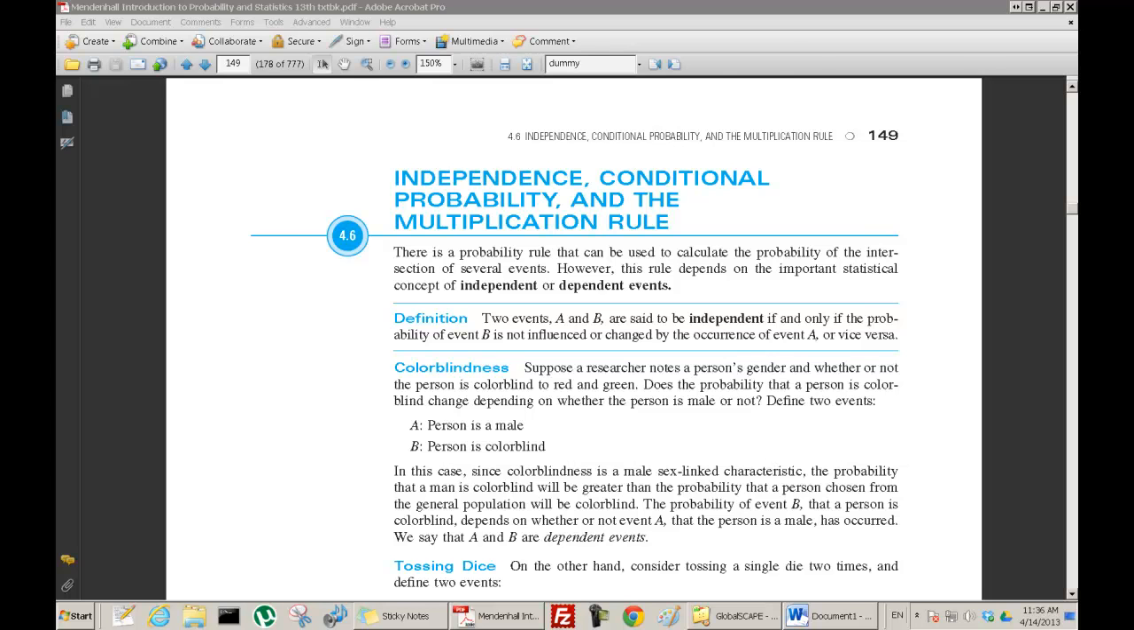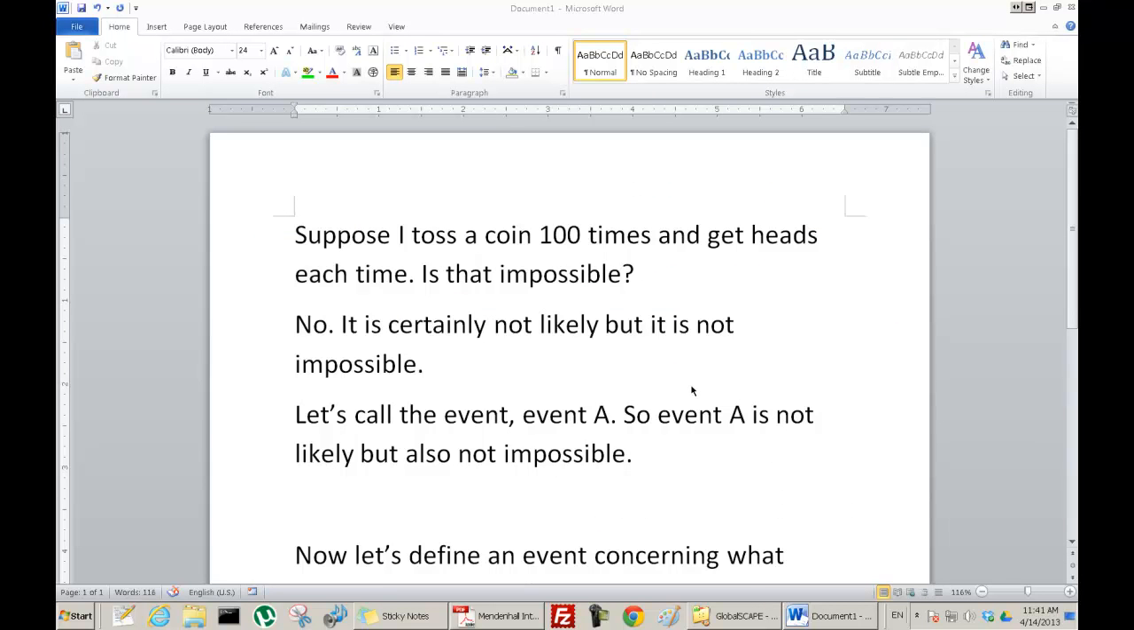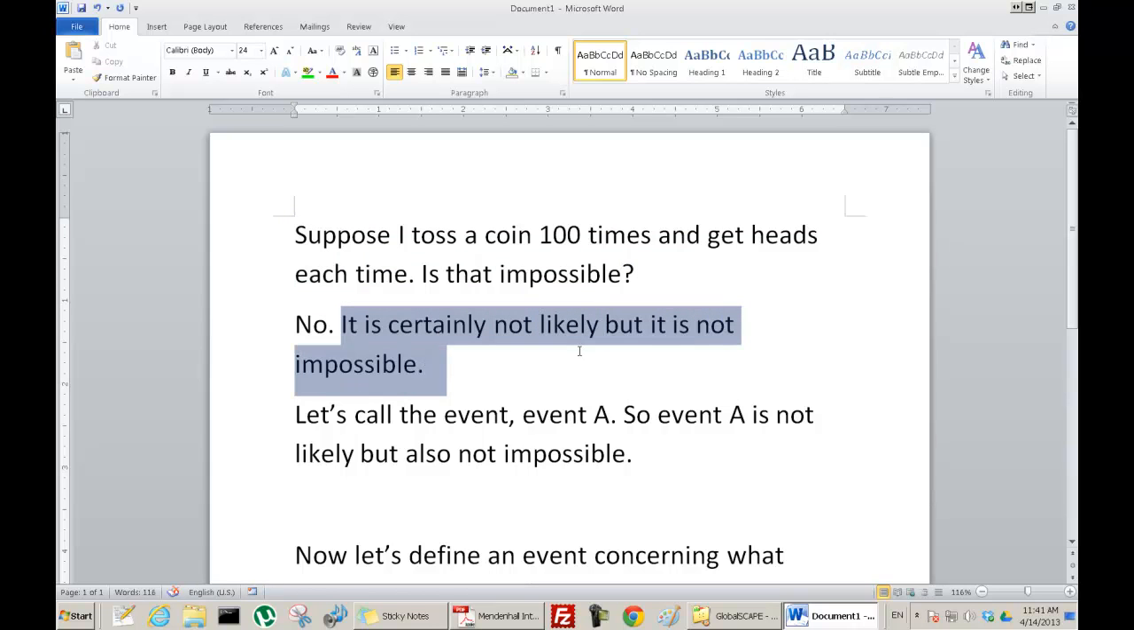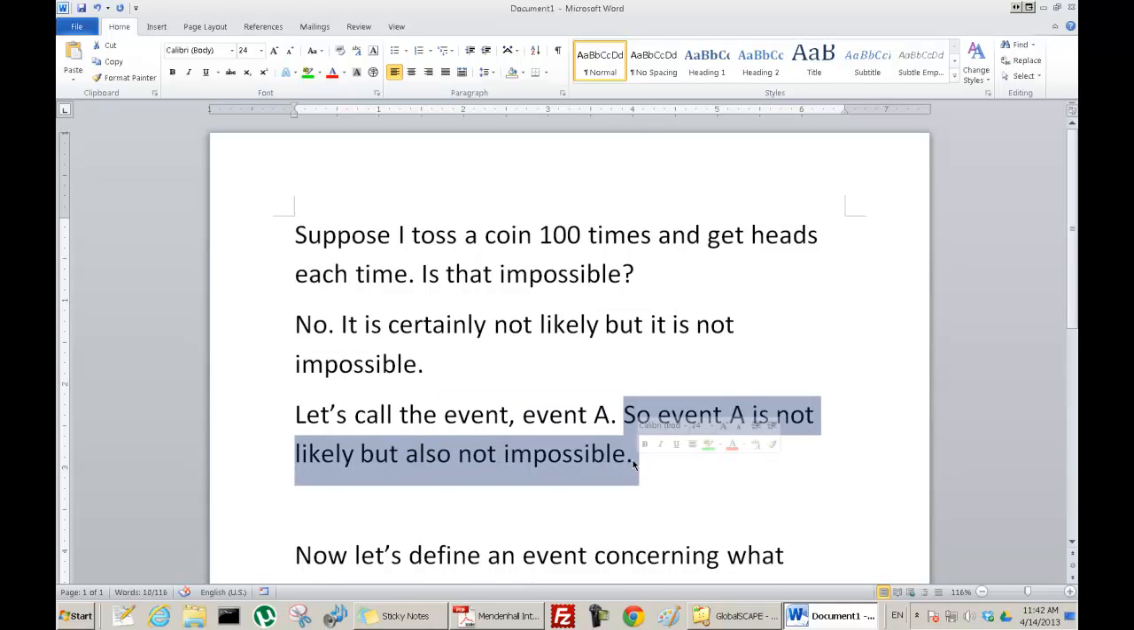What does that mean? Suppose I toss a coin 100 times, and suppose that every time I get heads. Is that impossible? No, it's not impossible. It's certainly not likely, but it's also not impossible. So let's call that event A. A is that when I toss a coin 100 times, I get heads every time. So event A is not likely, but it's also not impossible.